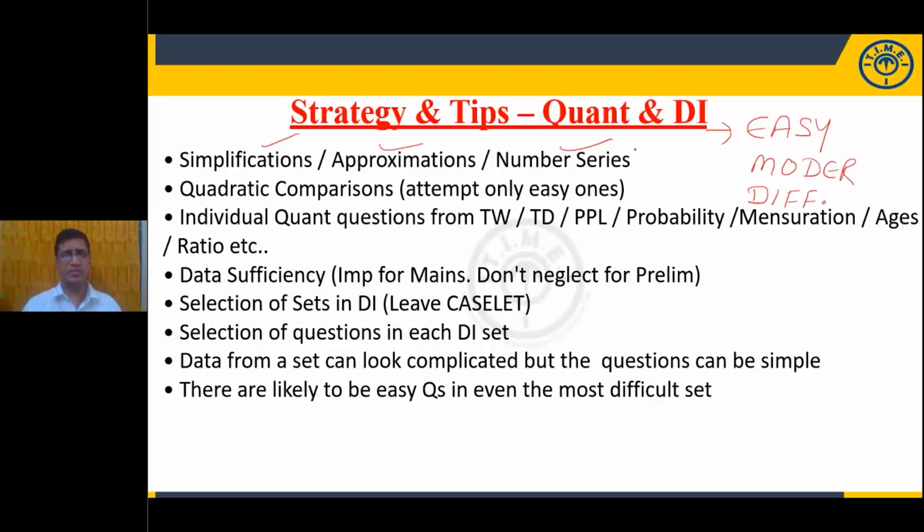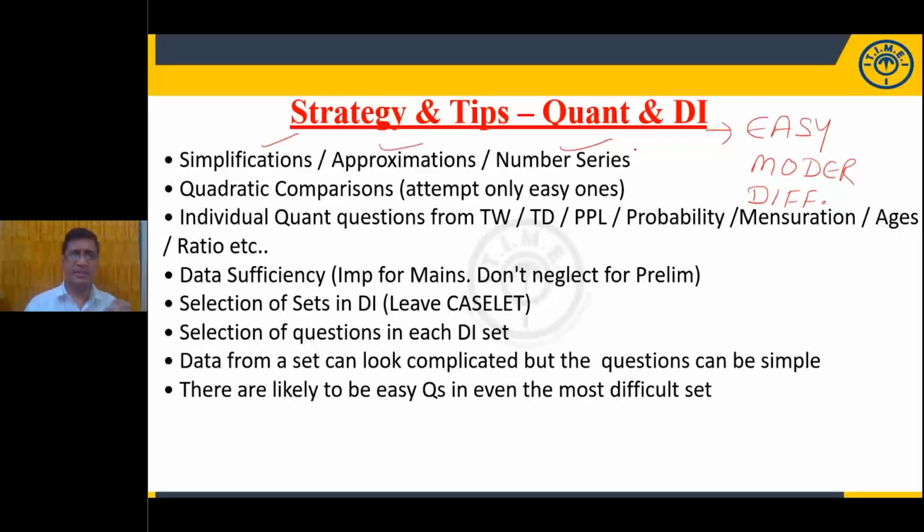Now, for example, simplification. Let us take 10 questions here. Try to solve the 10 questions in time. How much time is required? 10 minutes is more than the actual time.